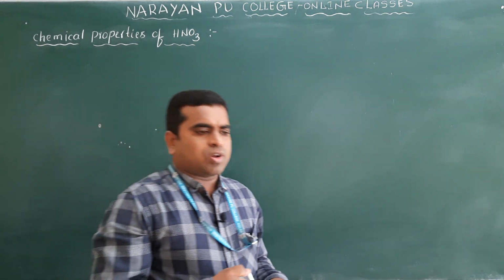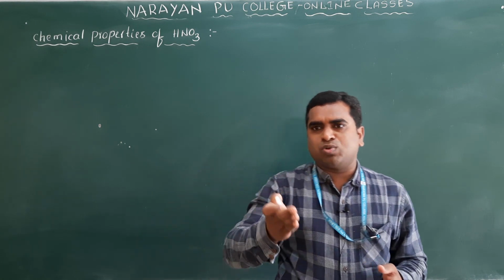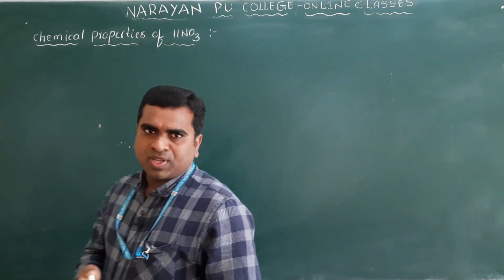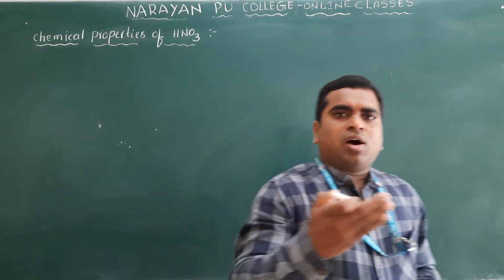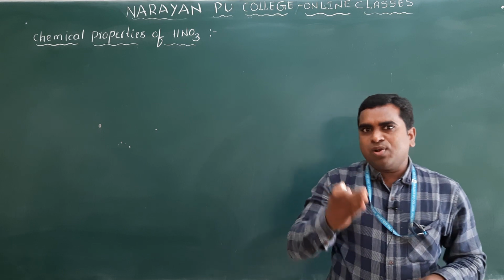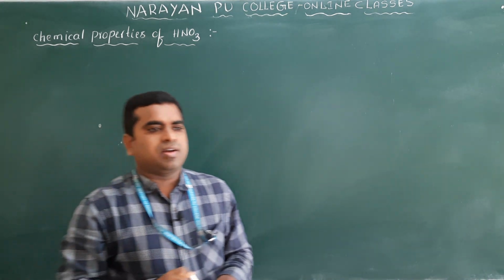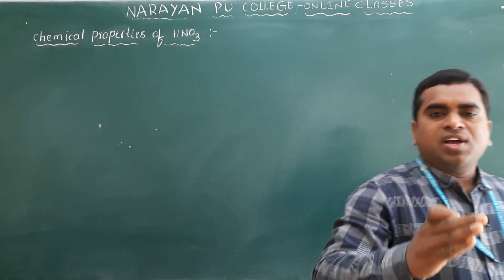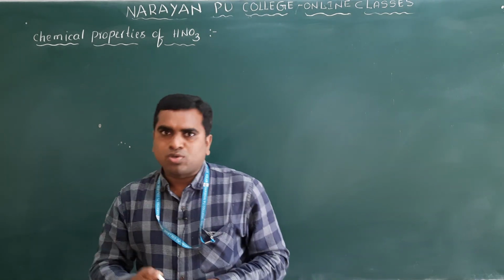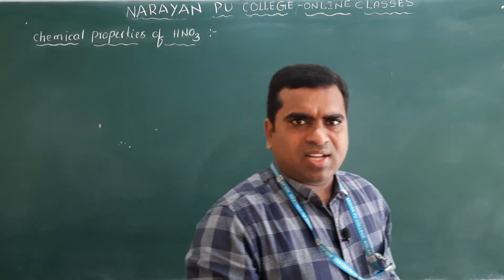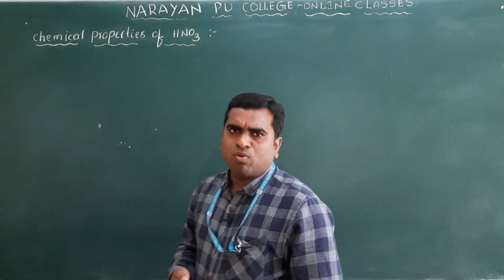When zinc reacts with concentrated HNO3, as usual, zinc is converted to zinc nitrate and HNO3 is reduced to NO2. Clear? But when it reacts with dilute HNO3, usually we should get NO, but here the HNO3 is reduced to N2O, that you have to remember. And how tin and lead react with concentrated HNO3 and dilute HNO3, that we have already discussed.